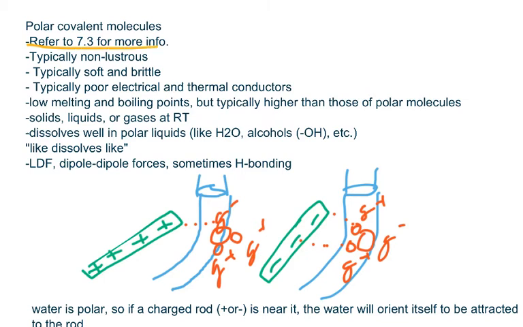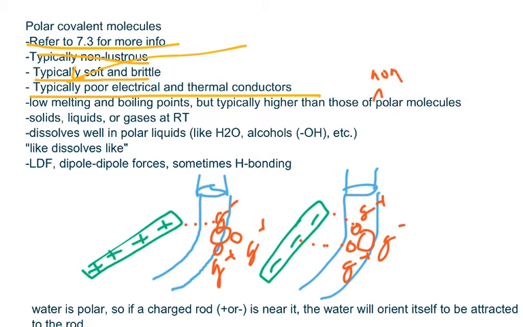Now let's look at polar covalent molecules. Remember to refer to 7.3 for more information about the bonding. Now, these molecules are non-lustrous typically. They are typically soft and brittle. They are typically poor electrical and thermal conductors. And if you notice, I keep on saying typically, and this is because these properties only apply most of the time, but not 100% of the time. So you can never be 100% sure about anything.